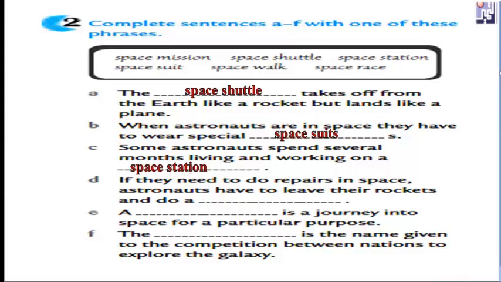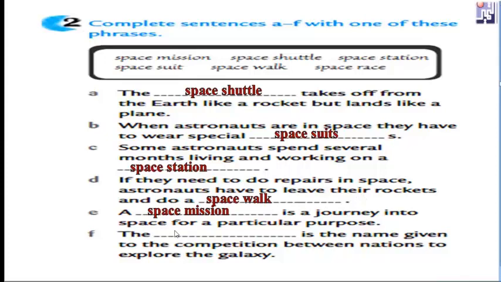The next one. If they need to do repairs in space, astronauts have to leave their rockets and do what? They will leave the rockets and walk. So we can say space walk. A space mission is a journey into space.